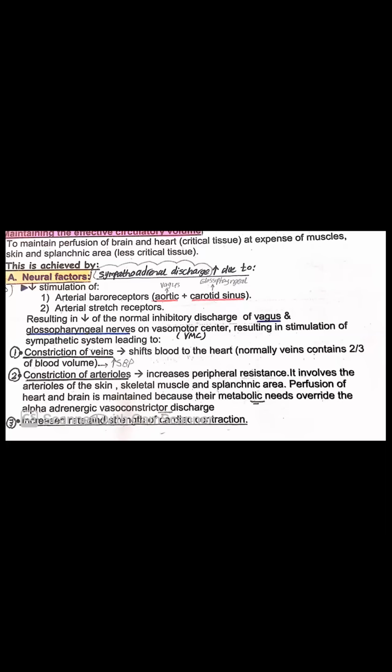Due to decreased stimulation of the arterial baroreceptors, which are found in the aortic and carotid sinus, and decreased stimulation of the arterial stretch receptors, both of them supplied by vagus and glossopharyngeal, there is constriction of artery and vein. Constriction of artery increases the peripheral vascular resistance. Constriction of vein will shift the blood to the heart, because veins contain about 2/3 of the blood volume. Okay, then let's discuss our questions.